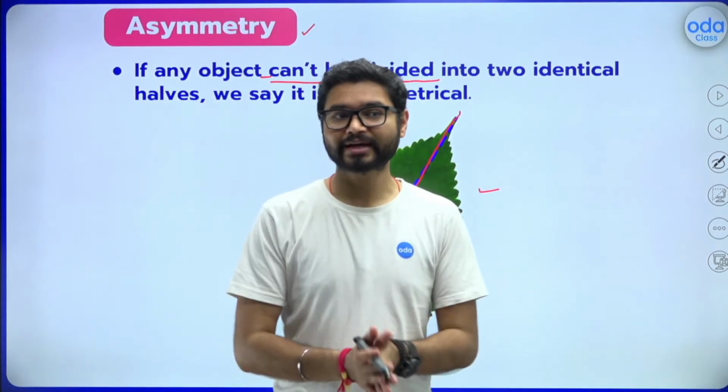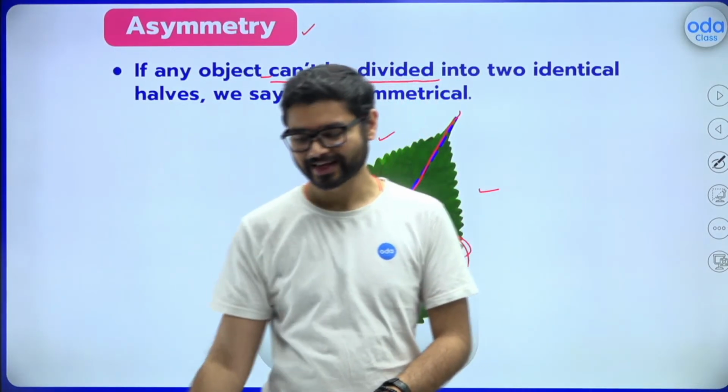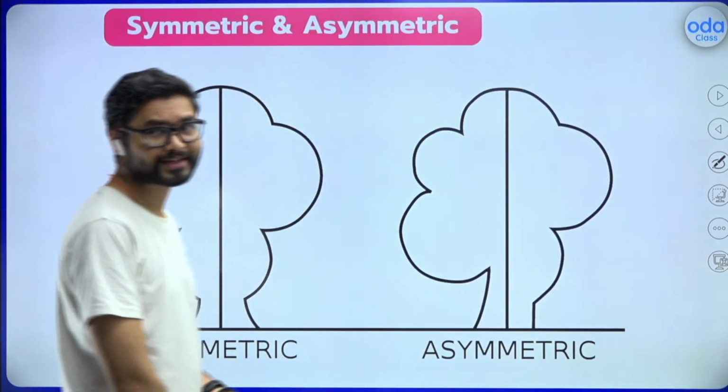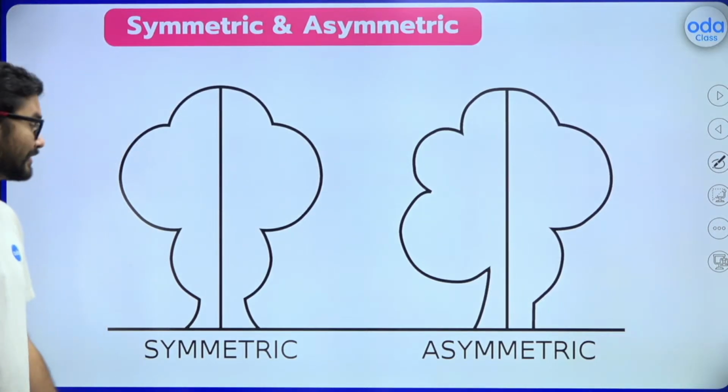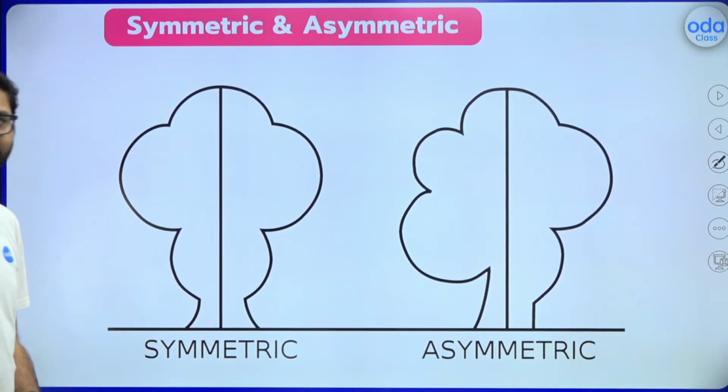They say a picture is worth a thousand words. So in place of saying all the things, I will show you a picture which will tell you the difference between symmetric and asymmetric objects. Have a look.